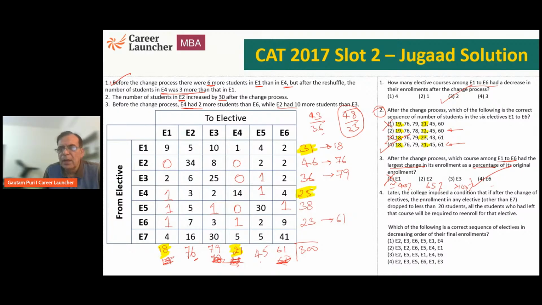Last question. Later, the college imposed a condition that if after the change of electives, the enrollment in any elective other than E7 dropped to less than 20 students, all students who left the course will be required to re-enroll in that elective. Which of the following is the correct sequence of electives in decreasing order of final enrollment? In decreasing order. Now, please look at the choices again.